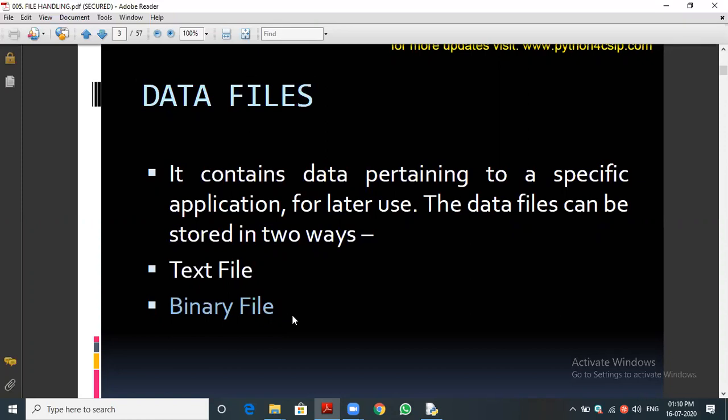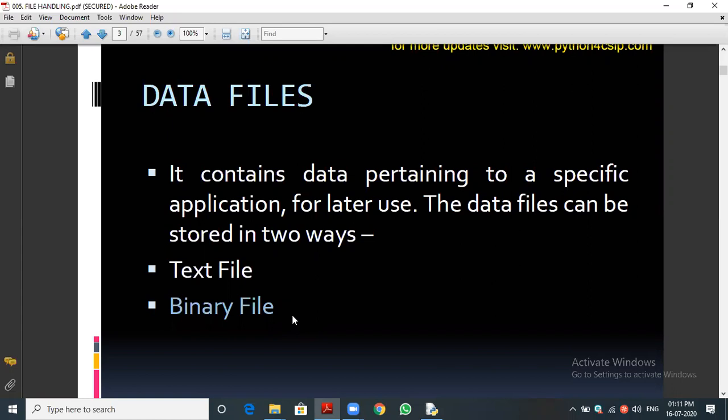Text file means, can you say what is text file? Do you have any basic things about text file? From the name, you can say what it might be. Notepad. Very good, very good. That is text file. It is a pure ASCII code file. That is called text file.